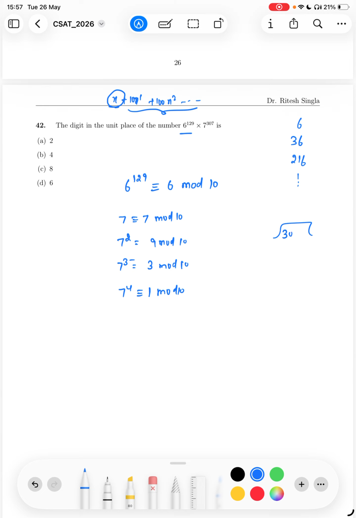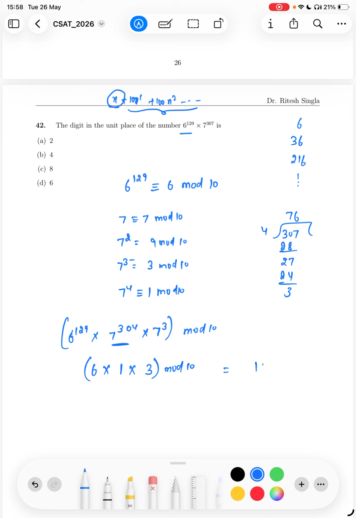So you just divide 307 by 4. 4 7 28, 27, 4 6 24, remainder 3. So we have 6 to the power 129 into 7 to the power 304 into 7 cubed mod 10. Now apply mod individually. 6 to the power 129 mod 10 is 6. 7 to the power 304 mod 10 is 1. 7 to the power 3 mod 10 is 3. So 6 times 3 is 18, mod 10 is 8.